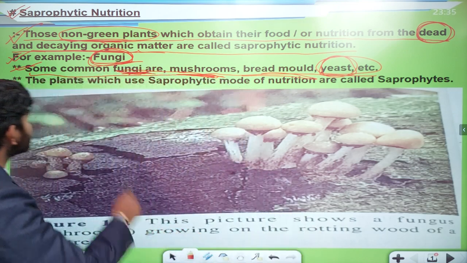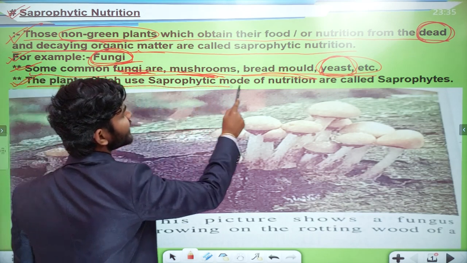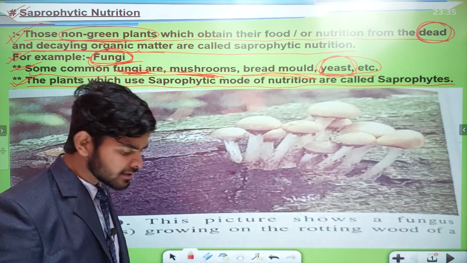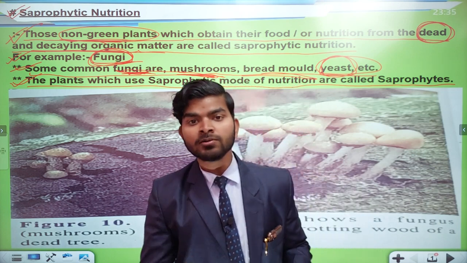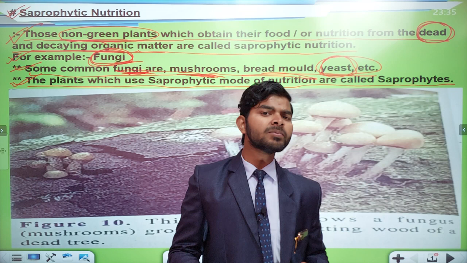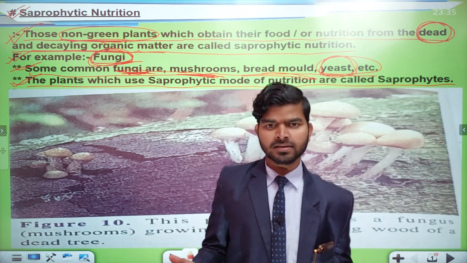Okay, now what about this one? I have written here, the plants which use the saprophytic mode of nutrition are called saprophytes. Got it? Those animals which belong to the category of Homo sapiens, you simply say they are humans. Yes? Obviously yes.